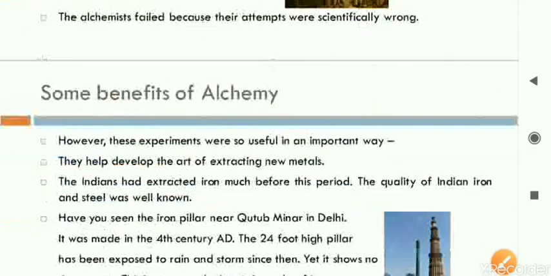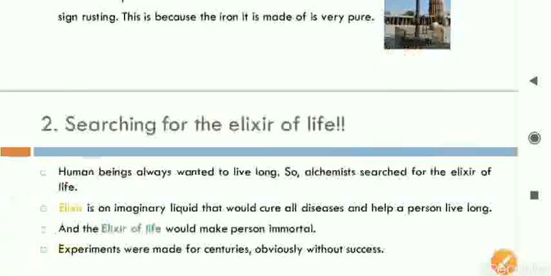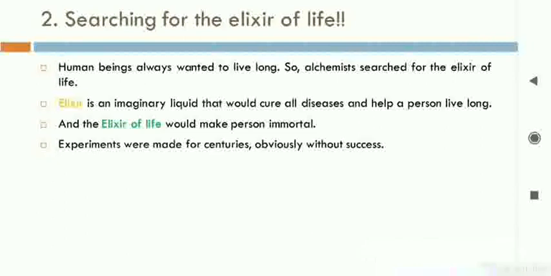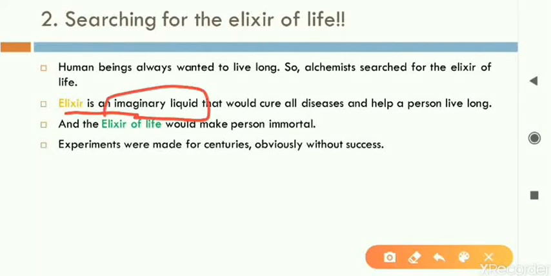Second, another goal of alchemy was searching for the elixir of life. What is the elixir that is given here? It is an imaginary liquid, not actually present, just in our imagination. The scientists used to think that there could be a liquid which, if any person drinks it, all his diseases will be cured. Means any sick person will become fine after taking the elixir.